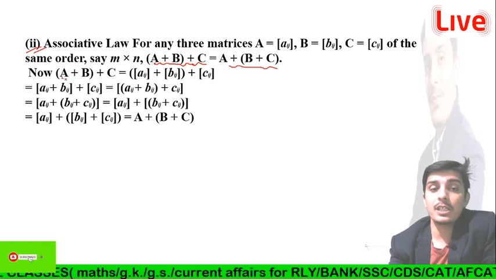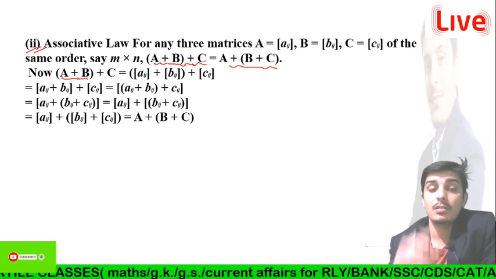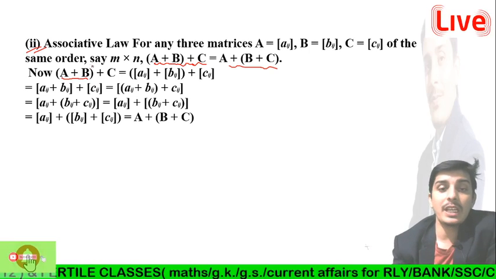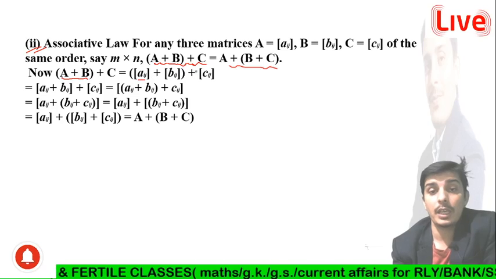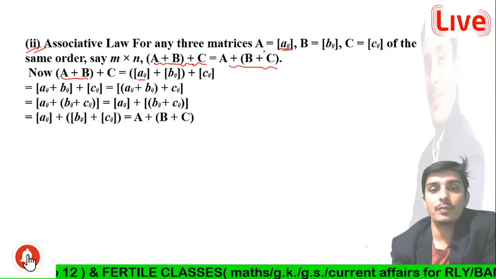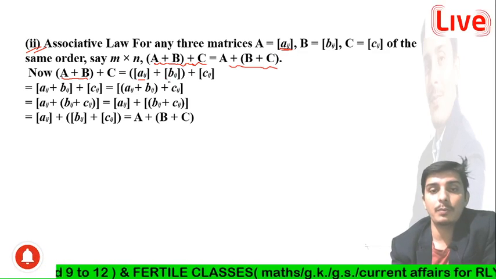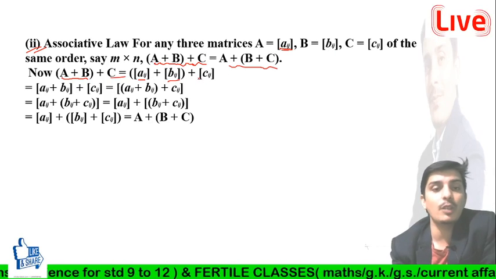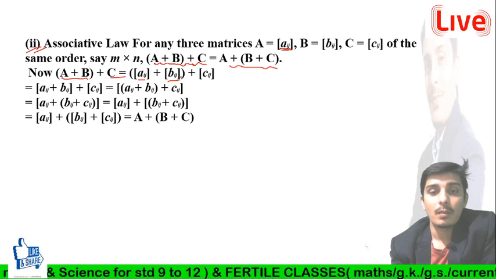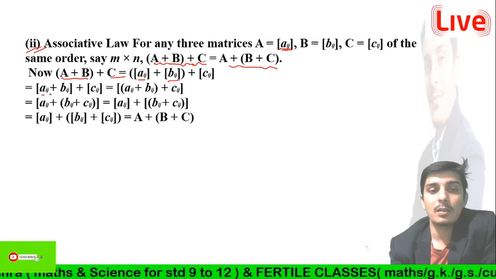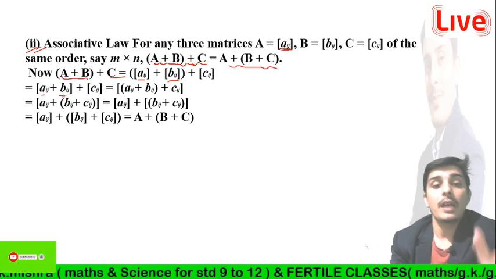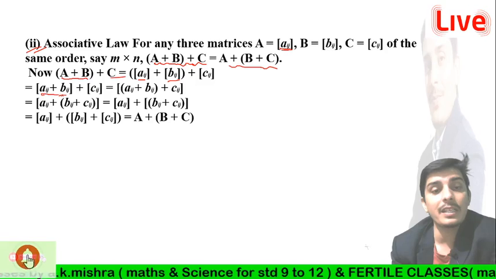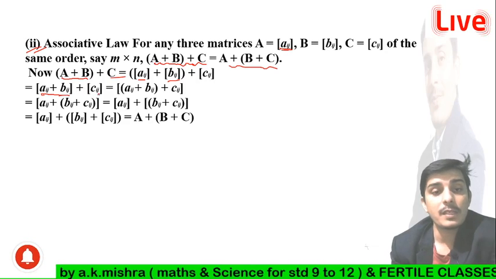So first of all, in the first case we have to add A plus B, and after that we have to add C. What is the element of A? Aij. What is the element of B? Bij. And what is the element of C? Cij, guys. So we can put in all the values of the elements, and we know that the addition of two matrices is the sum of the corresponding elements. So we can write it as Aij plus Bij plus Cij.